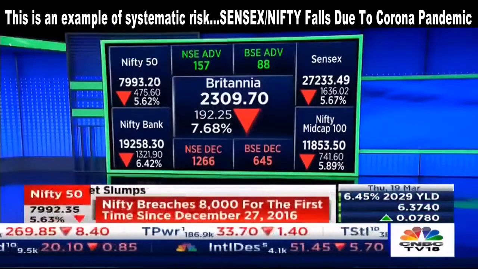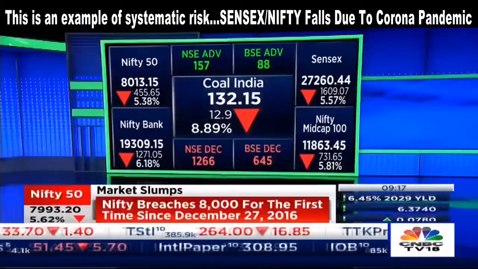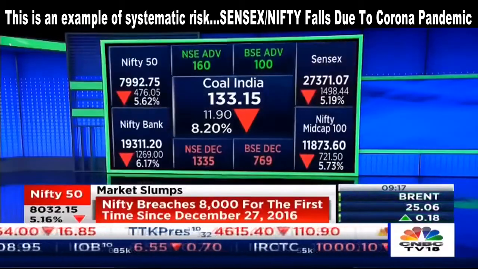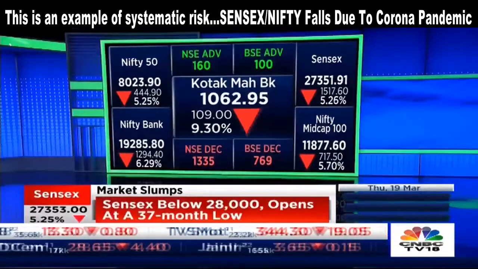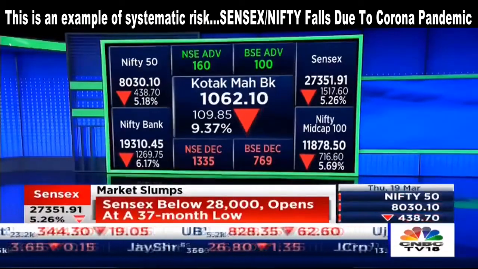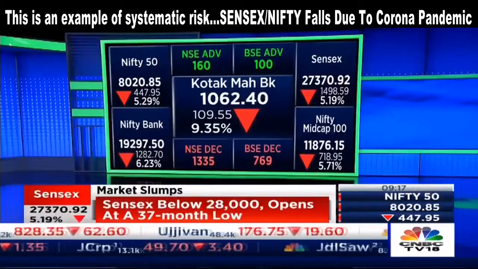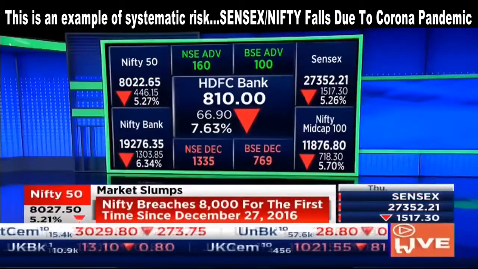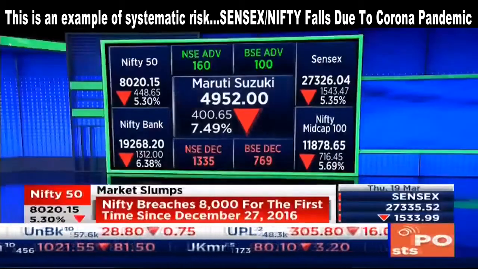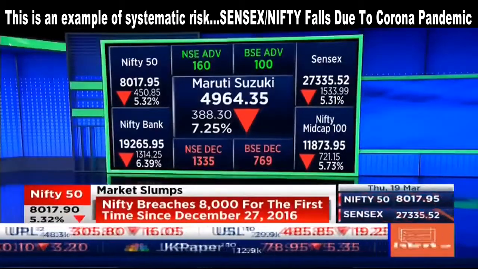Kotak Mahindra has fallen a further 9%, and now it is being challenged on whether it will be a four-figure stock. 1,064 on that stock. HDFC Bank is about 800 rupees, 812, 813. Maruti is down about 7%. It's at 4,900. It's gone through the 5,000 mark. I think I'll read only that much.